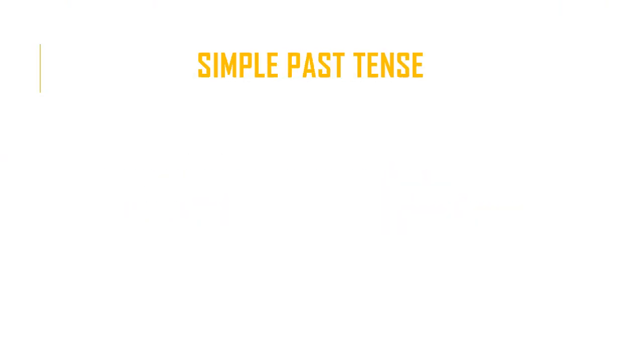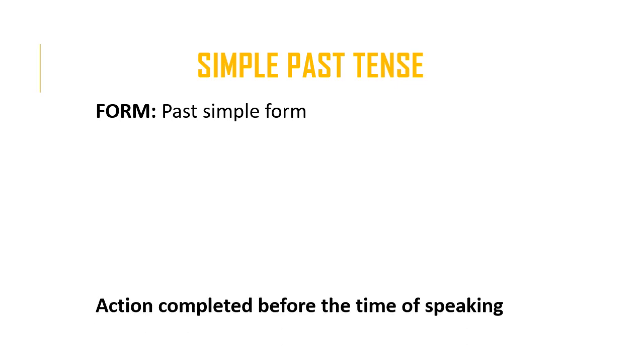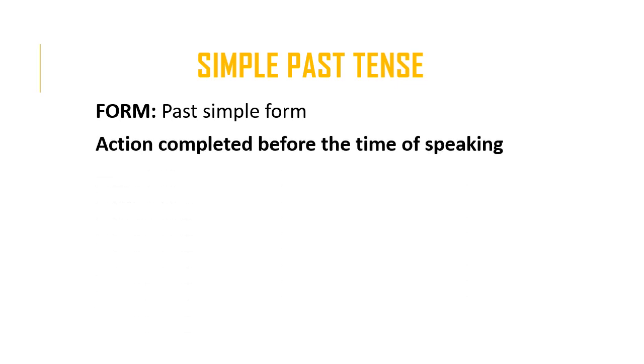The simple past tense. The simple past tense is formed by the past simple form. And as we had discussed before, for regular verbs, you add ed to the base form of the verb, and for irregular verbs, there are several different forms they could take. So it's simply a matter of memorizing the form if it's an irregular verb. But we're going to talk about the functions of the past simple or the simple past.